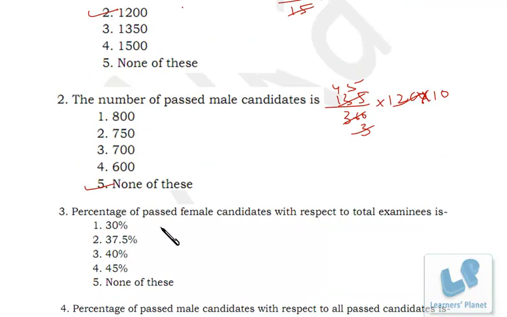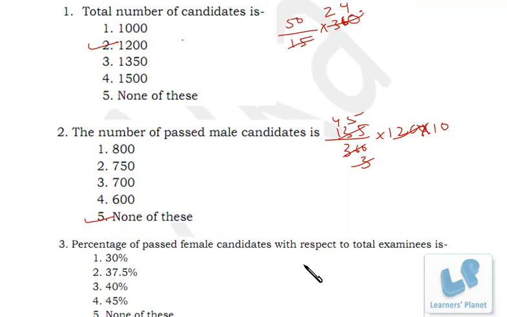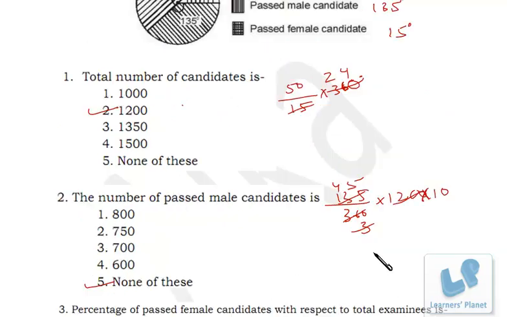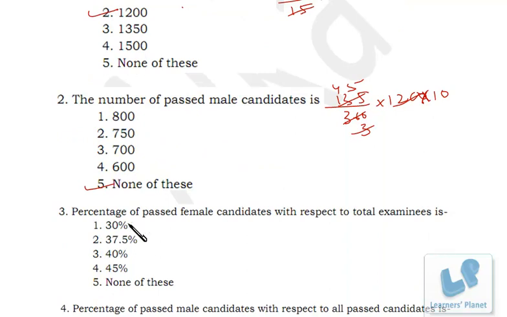Now percentage of passed female candidates, that we know, that's 50. With respect to total examinees is 1200, that we know, right? So percentage of passed female candidate with respect to total examinees is 50 upon 1200 into 100, right? So that's around 6%. So still none of these.